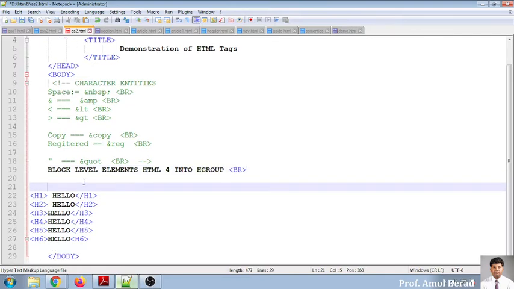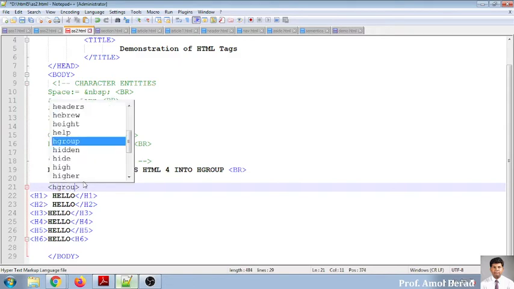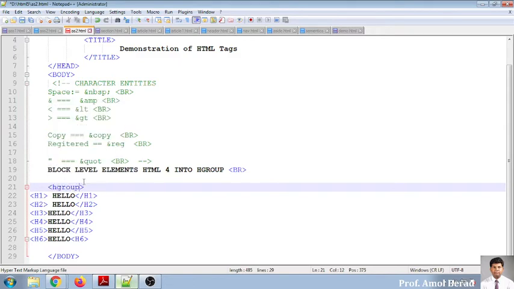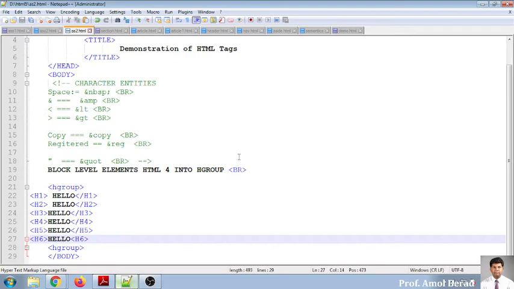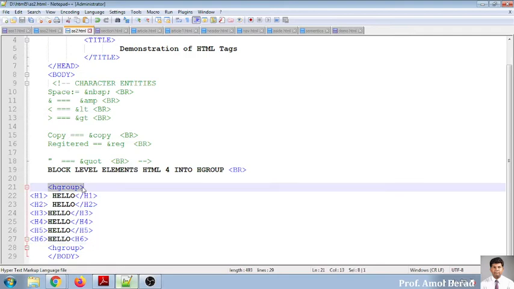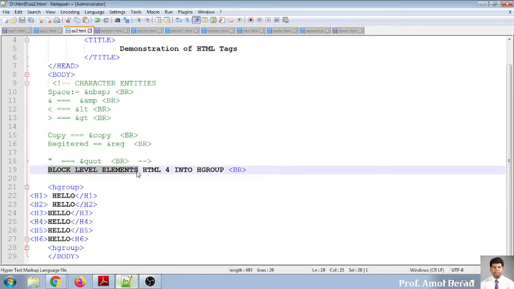What I have to do is put everything into a tag called H group. It needs to be started and it needs to be closed. Just like the previous example, H group is nothing but an accumulation of different block level elements. Now, for what purpose are we using this? Because this is used for the purpose of GUI representation.